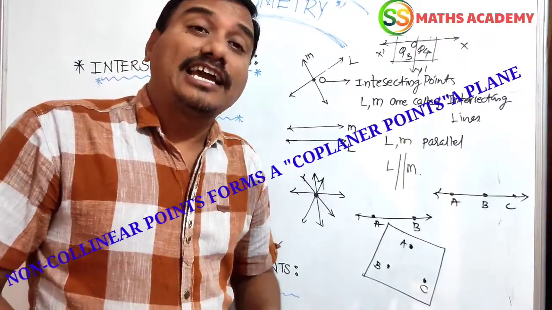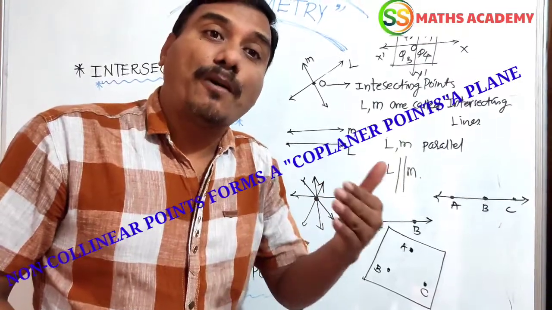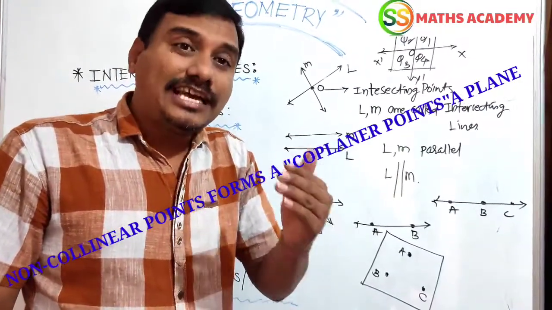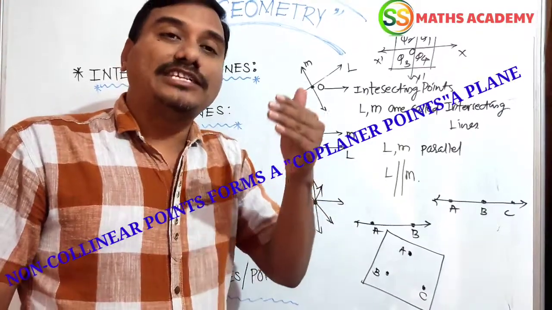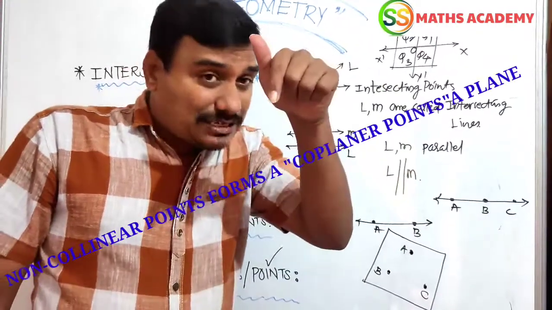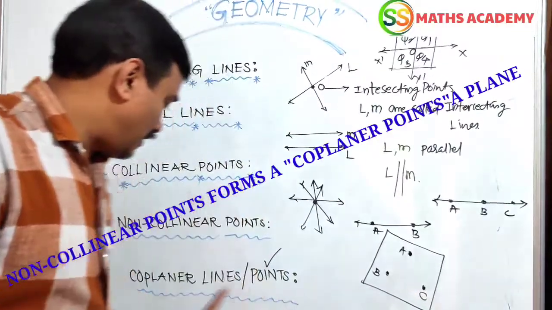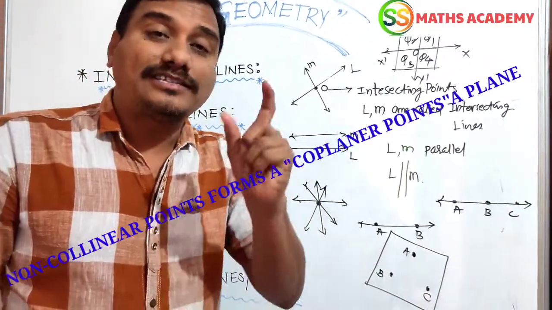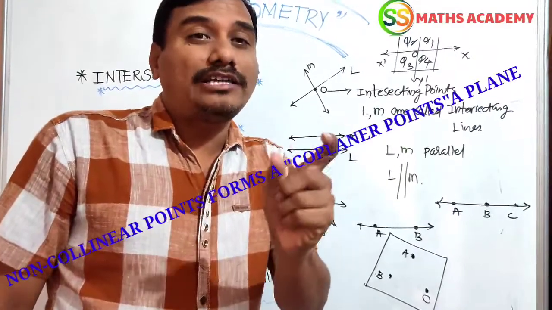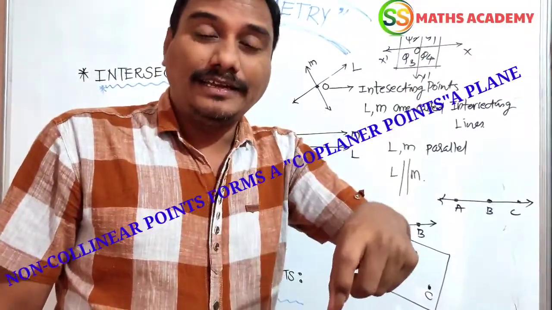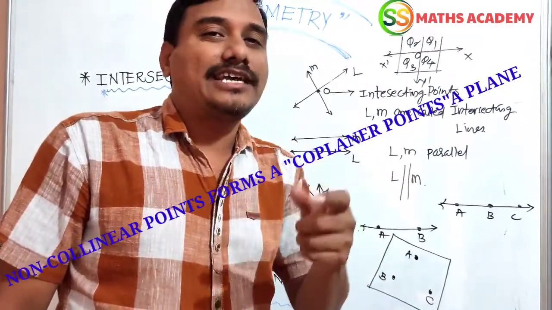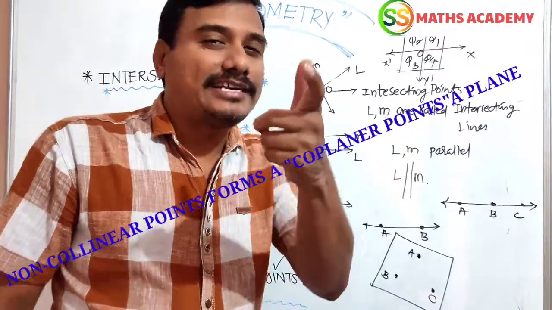Non-collinear points can form different types of polygons. As well, non-collinear points form in a plane. Such points are called coplanar points. Non-collinear points form in a plane, and such points are called coplanar points and coplanar lines.